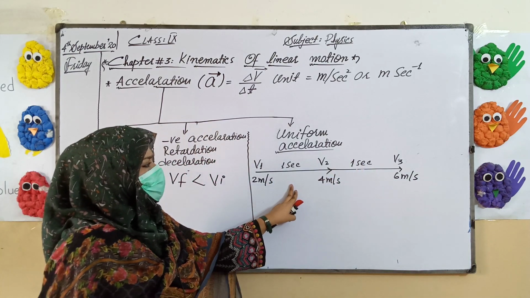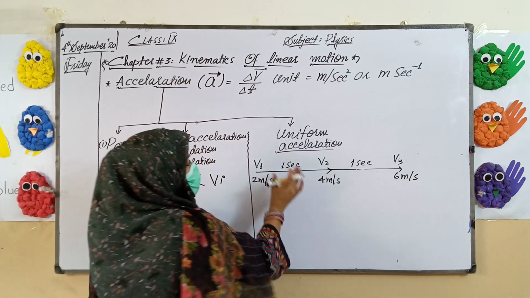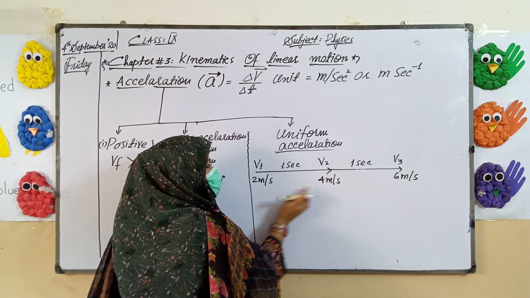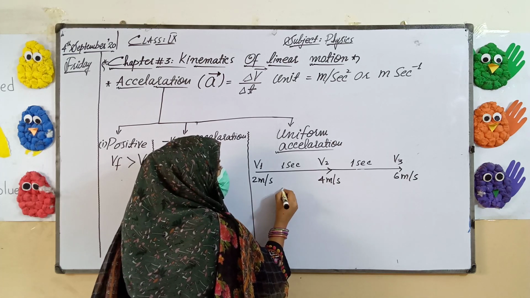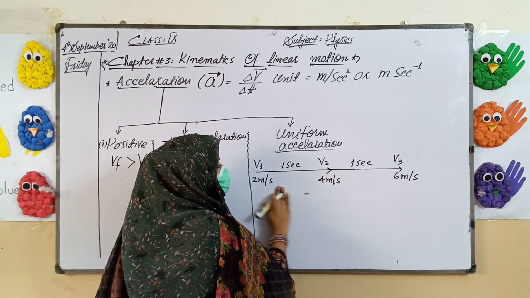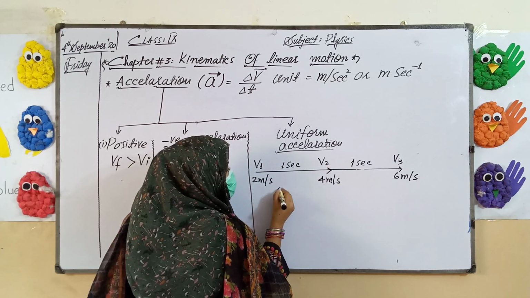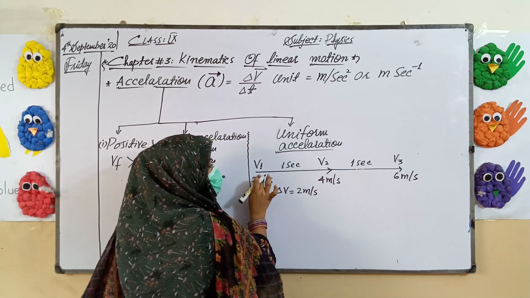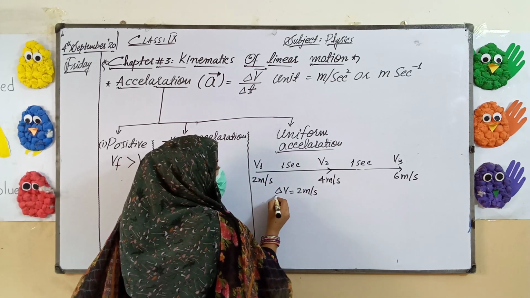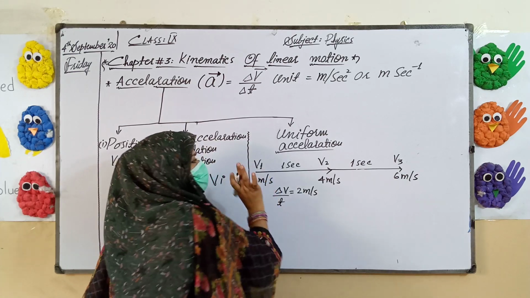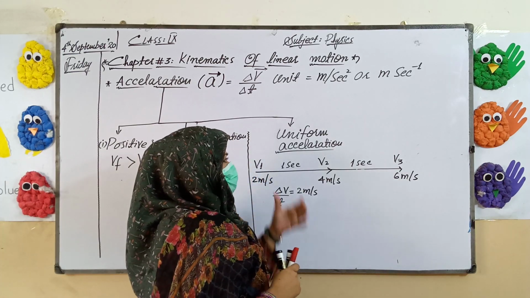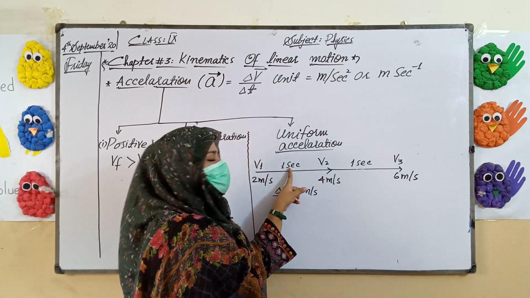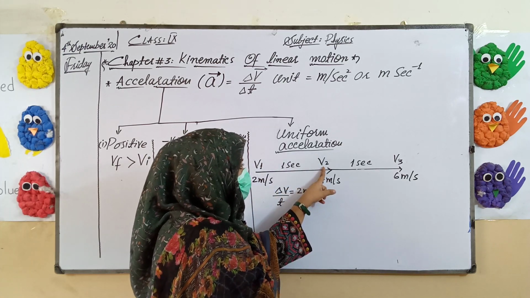So you can see here, if I calculate the acceleration from V1 till V2, there is a difference of 4 minus 2, that is 2 meter per second difference in velocity. That will be del V equals 2 meter per second. And the time I have taken here is 1 second, here will be 2 seconds, 2 minus 1 will be 1 second.